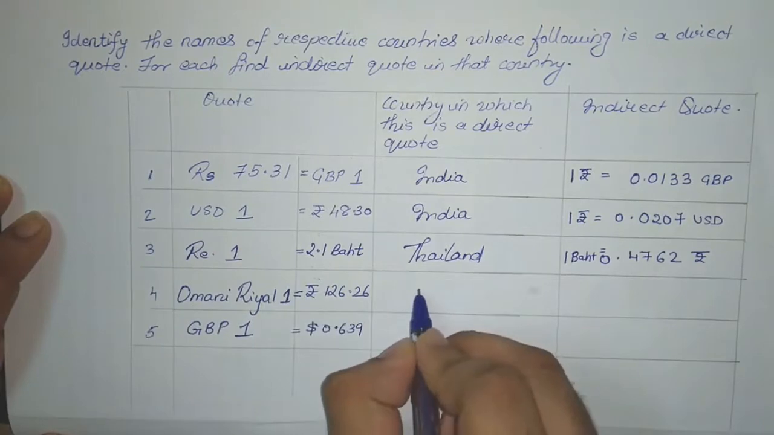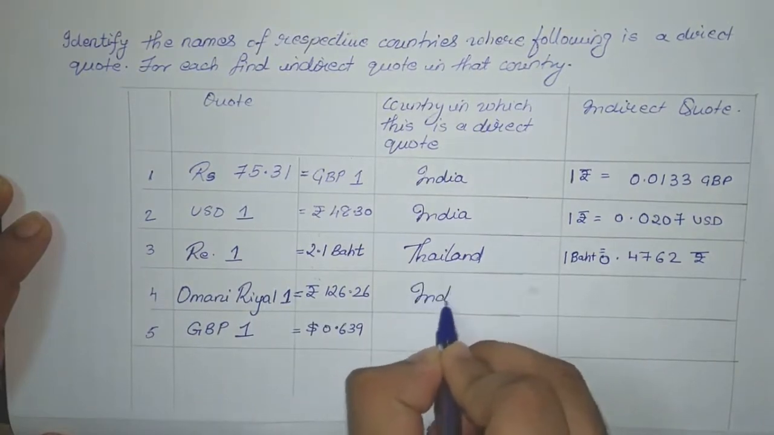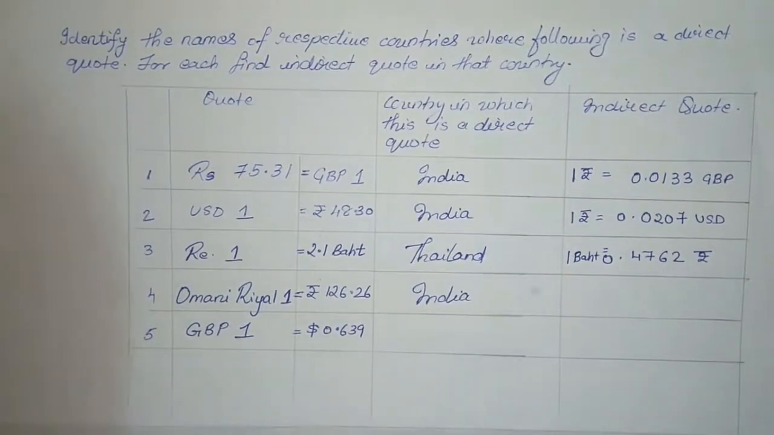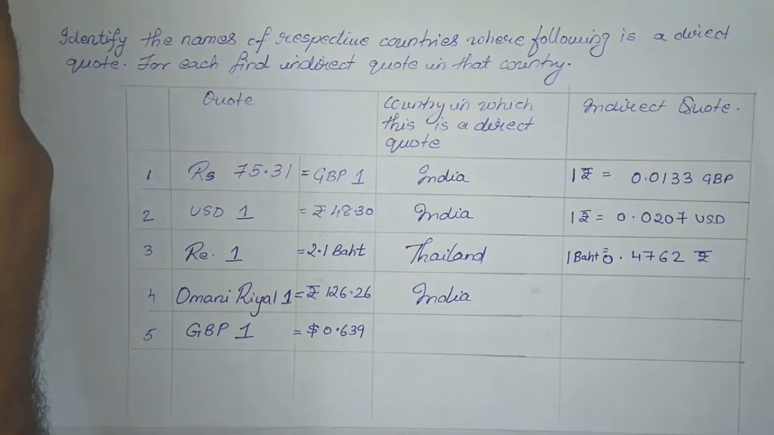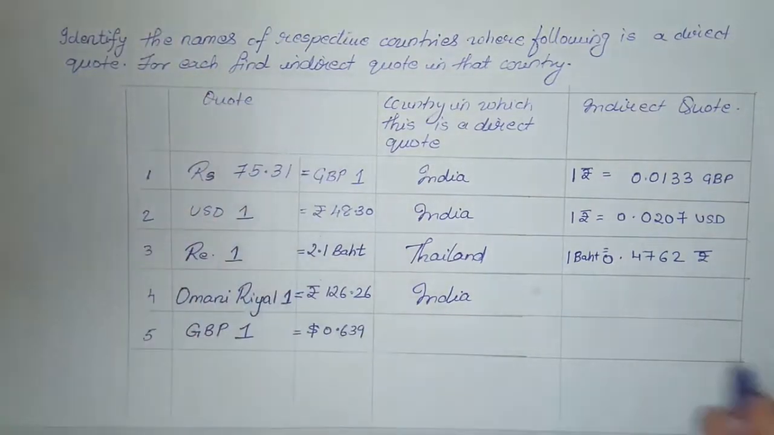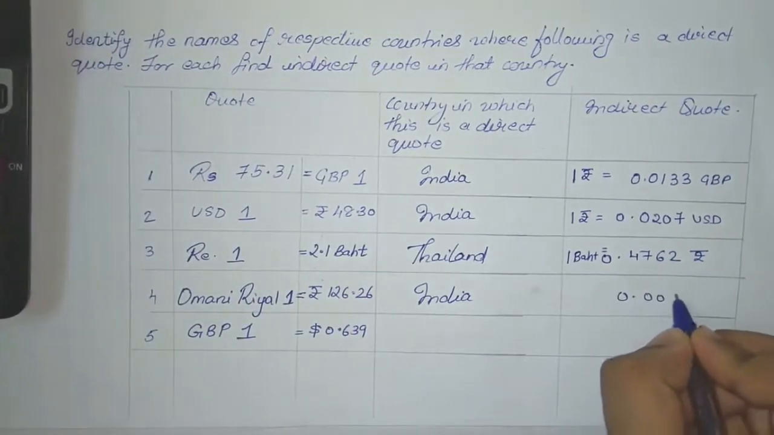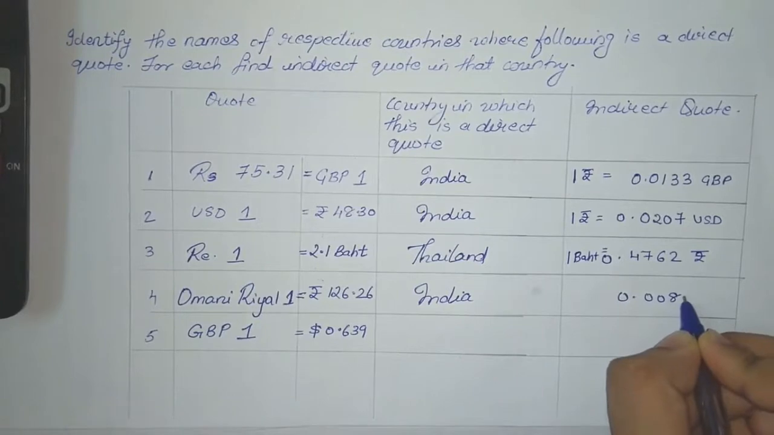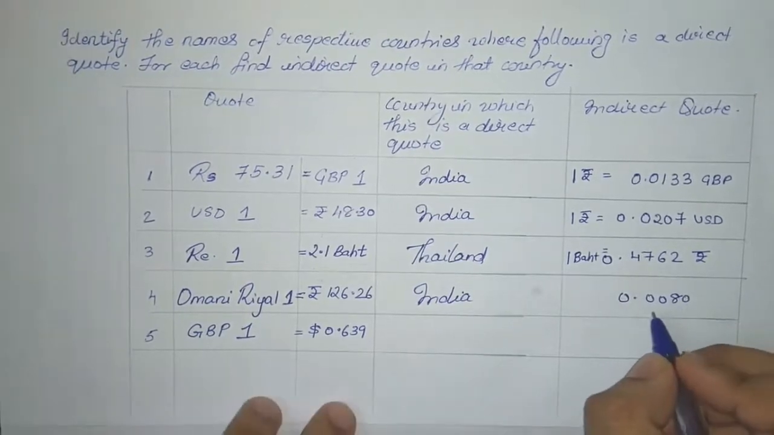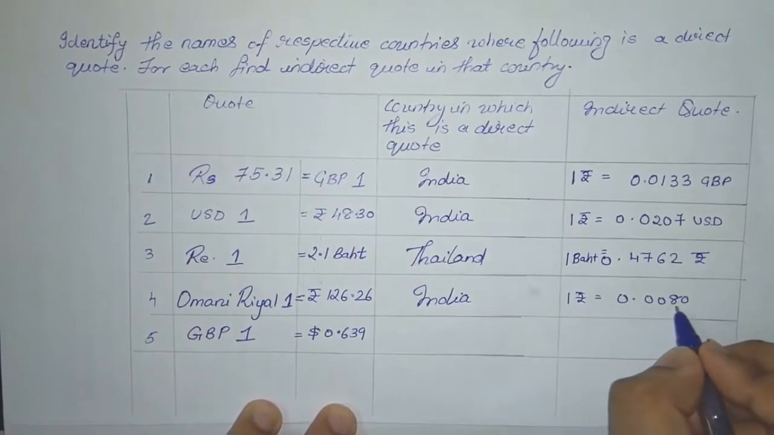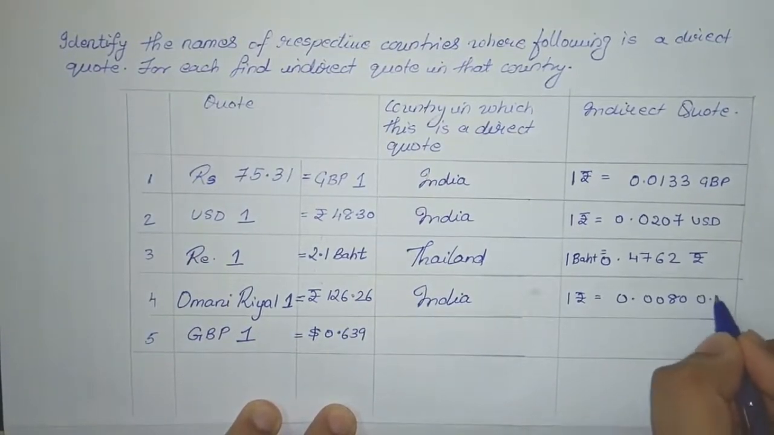So the direct quote in this case is again India. In order to find the inverse or the indirect quote, we'll find the reciprocal of the direct quote, that will be 1 divided by 126.26, which comes to 0.0080. So here 1 rupee will be equal to 0.0080 Omani Riyal.